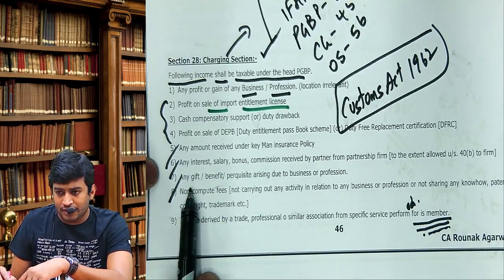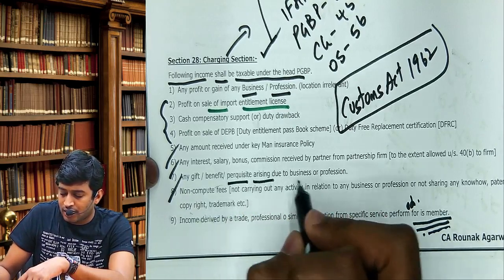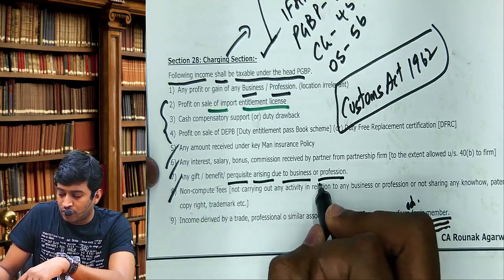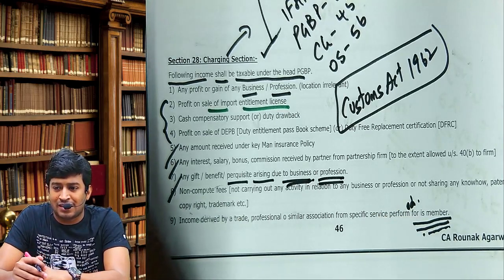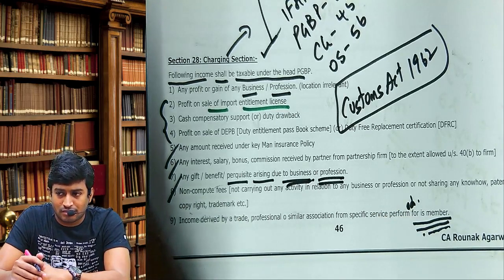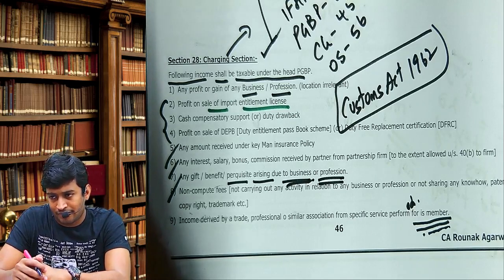Any gift, benefit, perquisite arising due to business or profession, and I remember I gave an example on that. I don't know whether you copied that example. Same example only I gave.